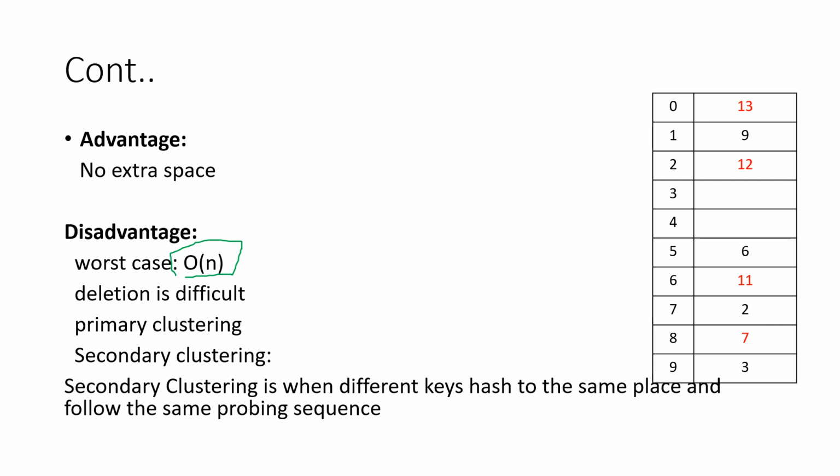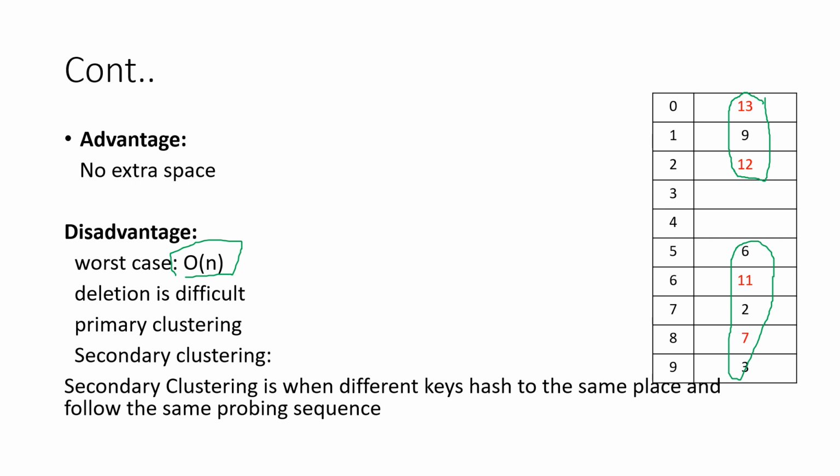The next one is that deletion is difficult in linear probing. Yes, why so? Because look at this table. This is making one cluster. This is called a cluster. Cluster means a group, you can say. So this table is divided into two parts, meaning two clusters are forming. This is one cluster and this is another cluster.